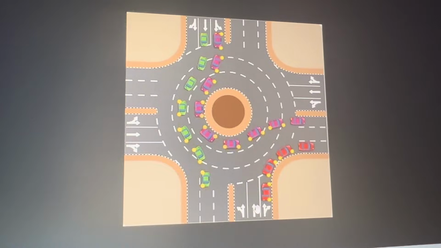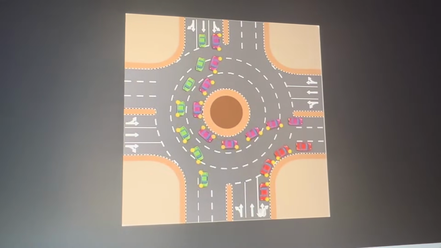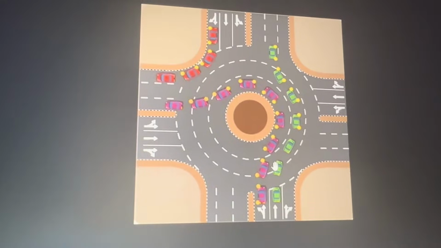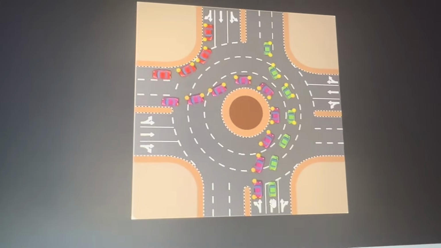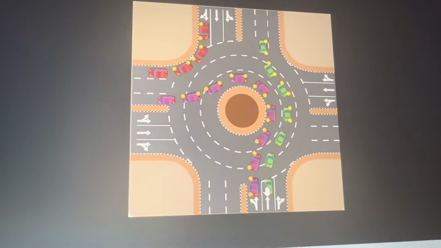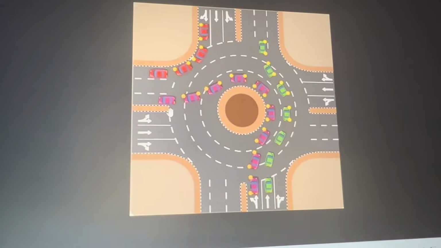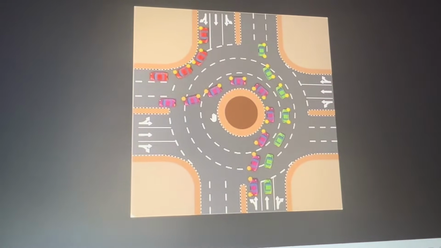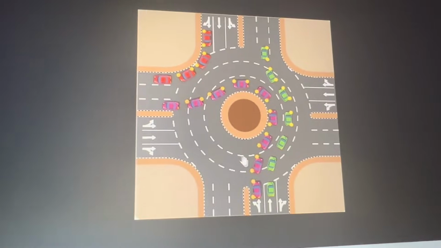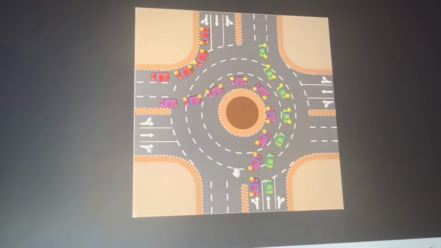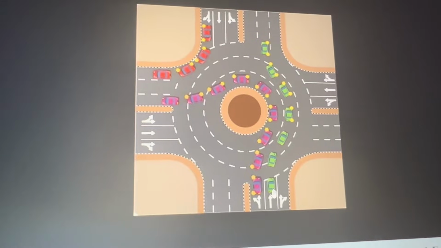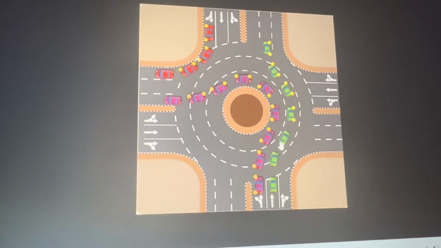If you want to go straight, you can use all 3 lanes. For going straight, we don't use any indicator before the roundabout, and we need all 3 lanes free on our left side here at this corner. When all lanes are free, then we enter the roundabout without an indicator. In this picture, this car is in the middle lane, so you enter in the middle lane.